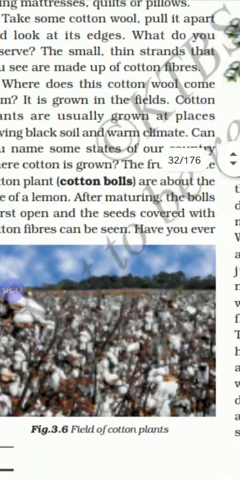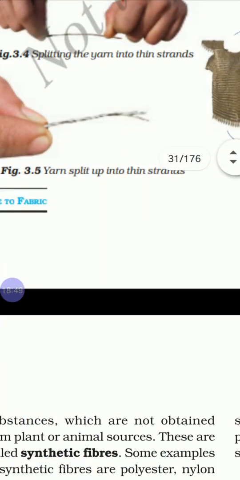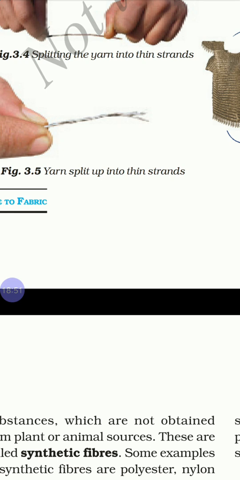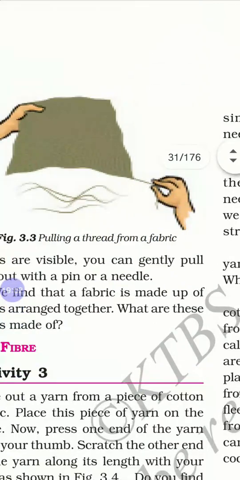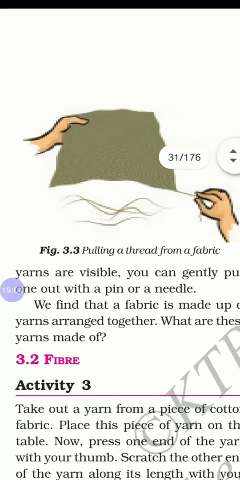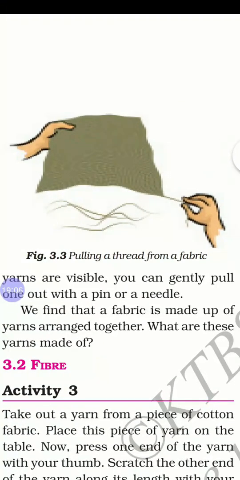Today we studied about fibers. Fibers are nothing but, when you take a thread and look closely, it is also made up of many very thin strands. You take out one, that is called a fiber. We studied how fibers will become fabric. See how they are pulling a thread from a fabric.